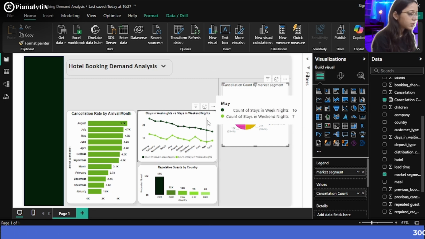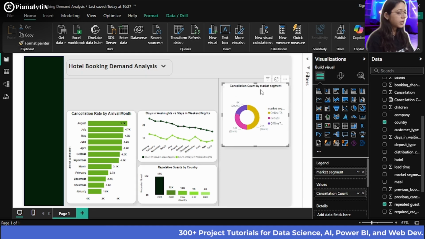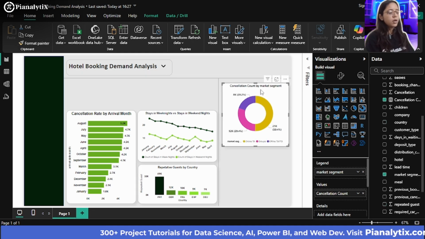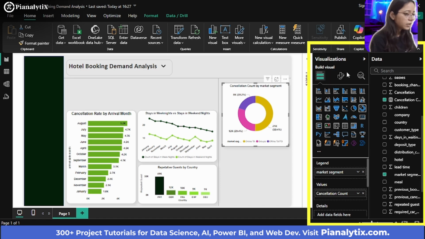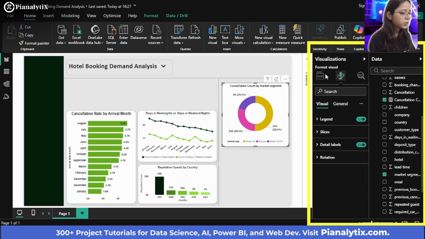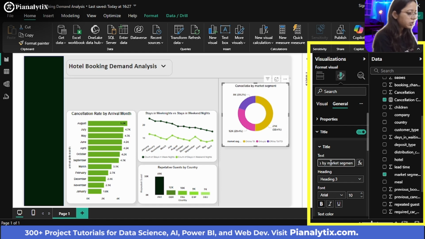So again, just click anywhere here, or you can click here and click on format paint, and you can just again click here, and this is how most of the changes will be done. But again, go to the formatting of visuals, and then go to the general subsection and click on title, and I would write this as cancellation count, is also fine, cancellation rate is also fine.